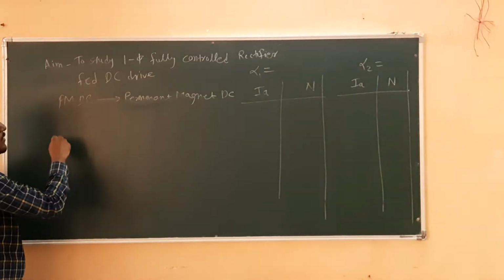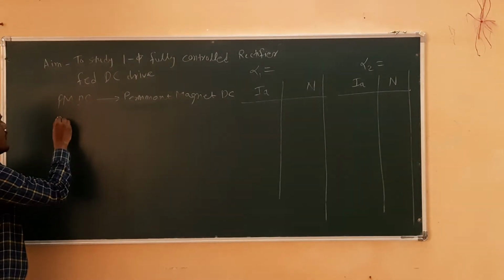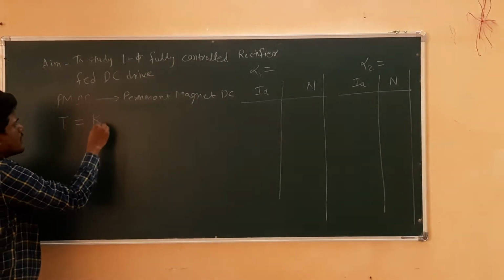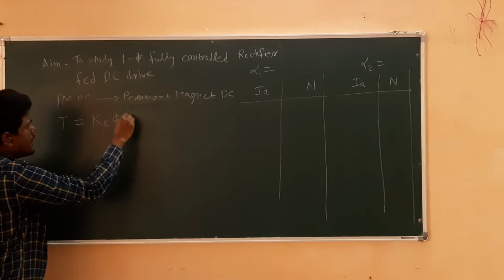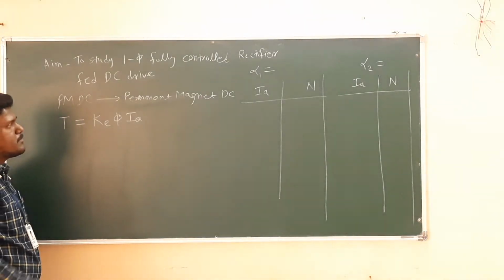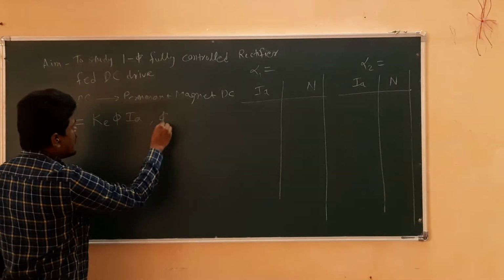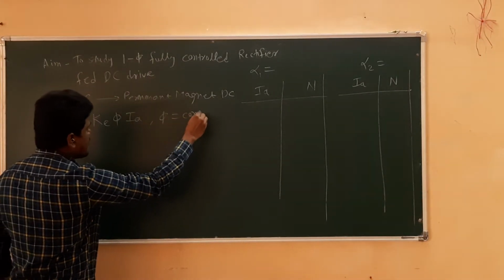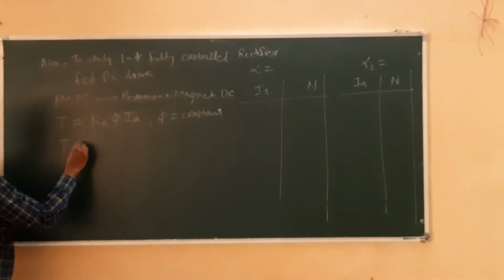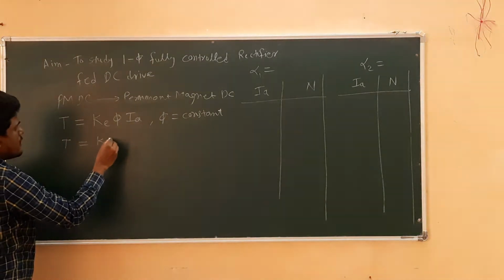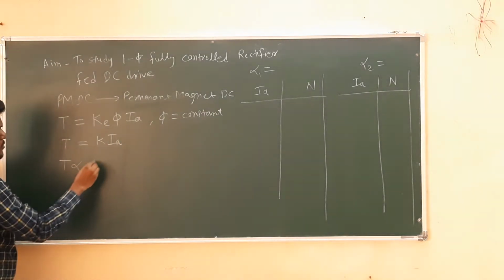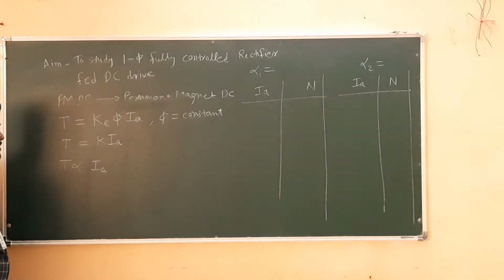Okay, so we can have the equations of torque and speed, like T is equal to Ke phi Ia. But here the field winding is replaced by permanent magnets, so phi is constant. So this equation becomes T is equal to K Ia. Okay, means what? The torque is proportional to Ia.